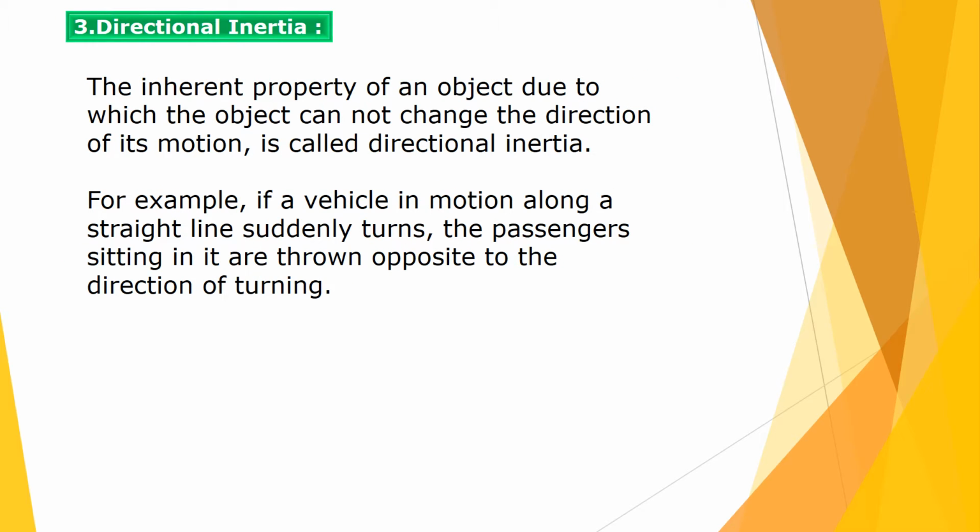Now the third type of inertia is directional inertia. The inherent property of an object due to which the object cannot change the direction of its motion is called directional inertia. For example, if a vehicle is in motion along a straight line and suddenly turns, then the passengers sitting in it also turn, but they turn in the opposite direction. That is due to directional inertia.